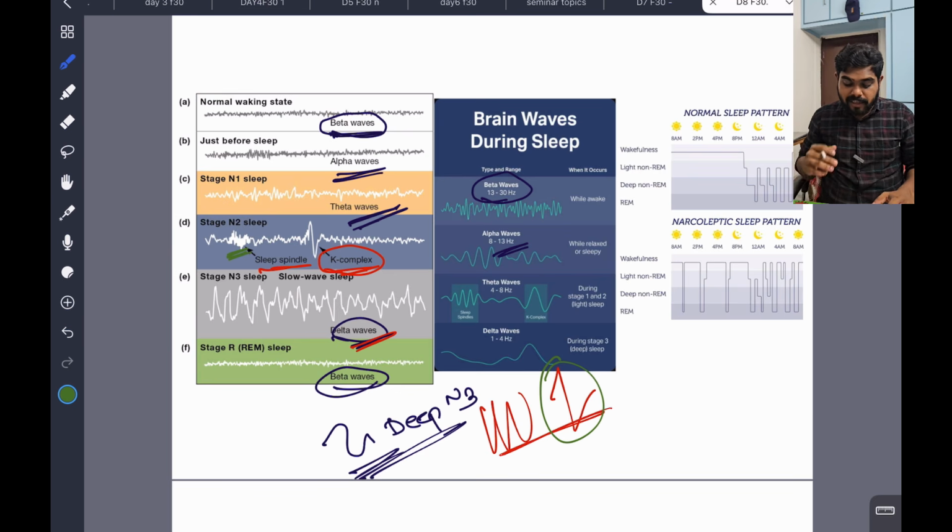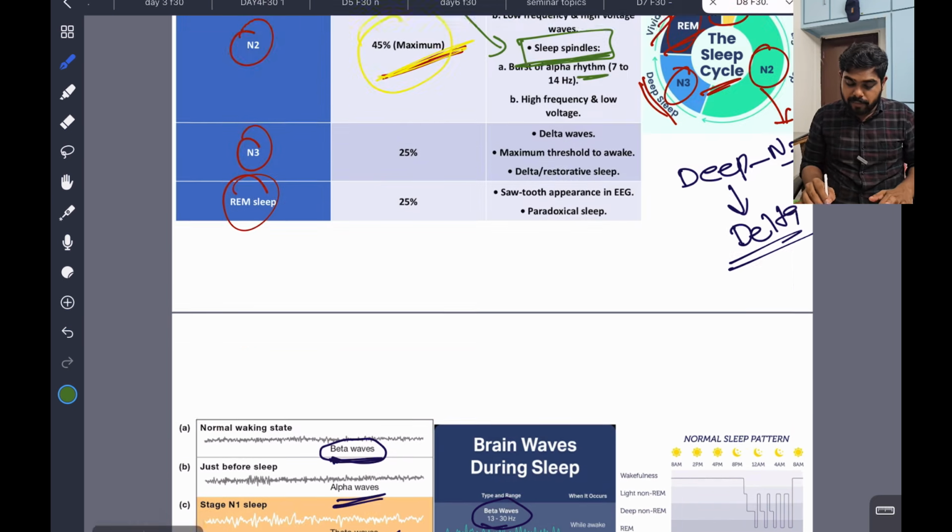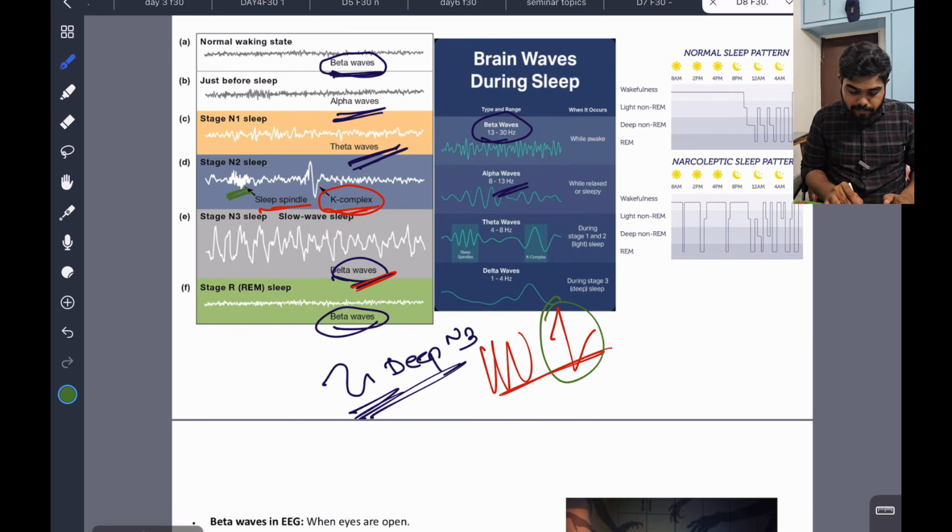In N1 we had theta waves. You can see the theta waves here. It is an enlarged version of what we call alpha wave or beta wave. So we can see theta waves here. Okay, clear.